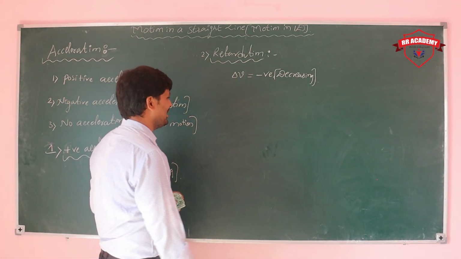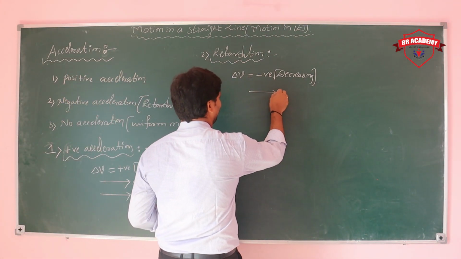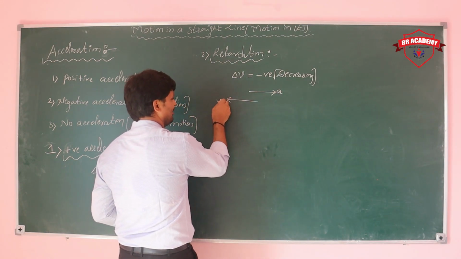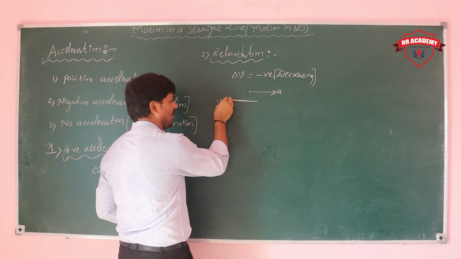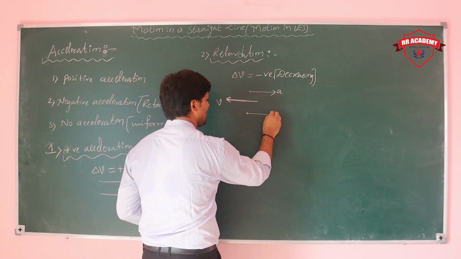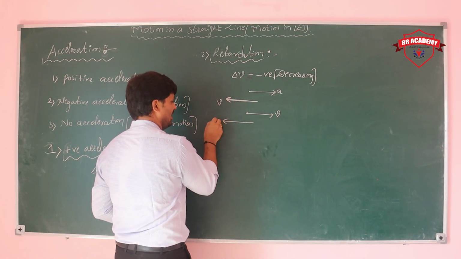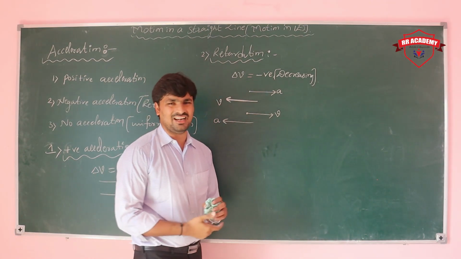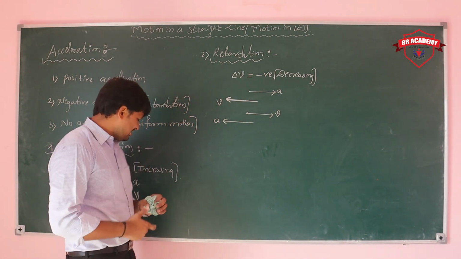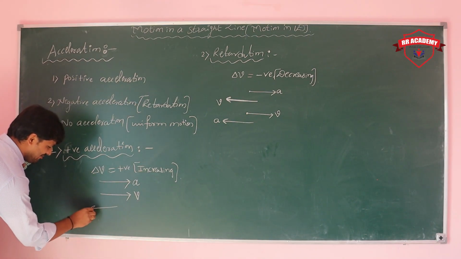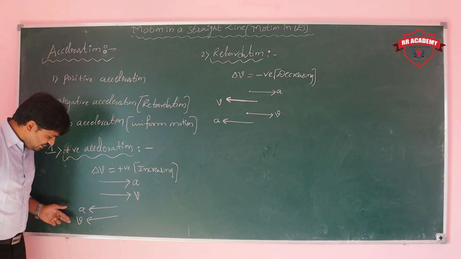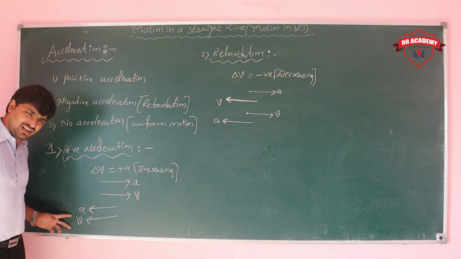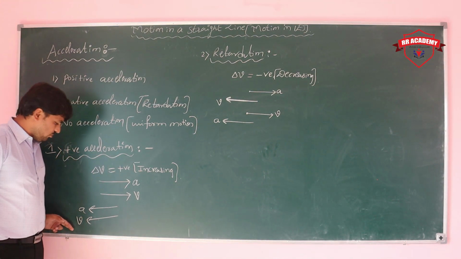And one more condition: acceleration and velocity are both on opposite sides. Here both are in the same direction, even with decreasing velocity, so same direction with decreasing velocity is positive acceleration only.